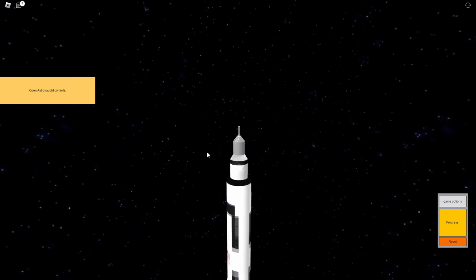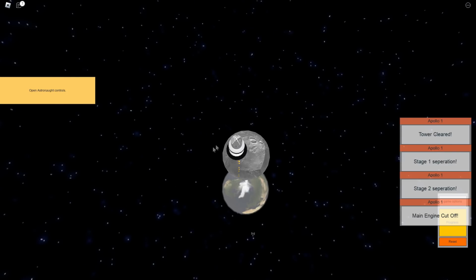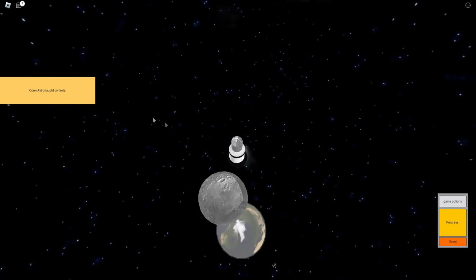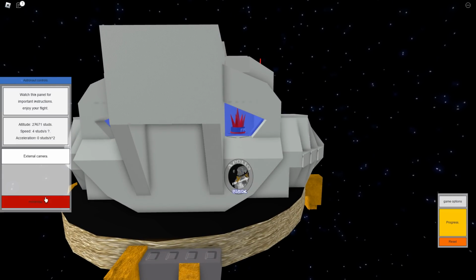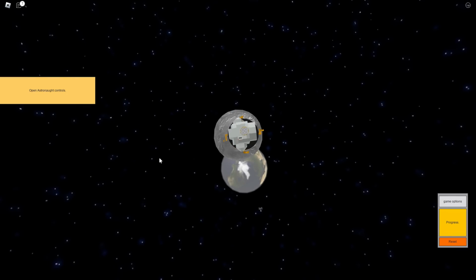Overall, the parts that work in this game are cool, like watching the rocket fly into space, then break apart and have the shuttle land down onto the moon, and then get sent into an unknown area shortly after due to broken parts of the game.